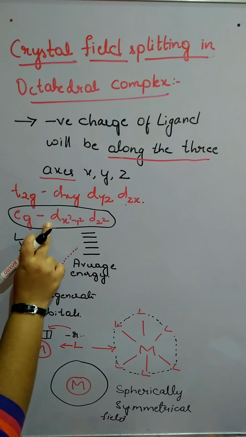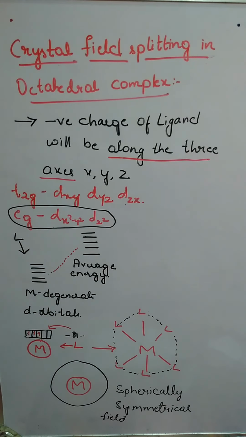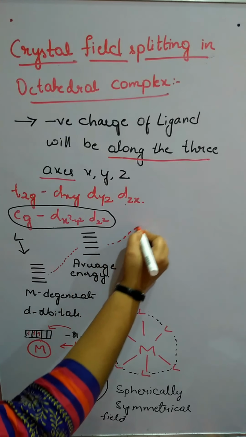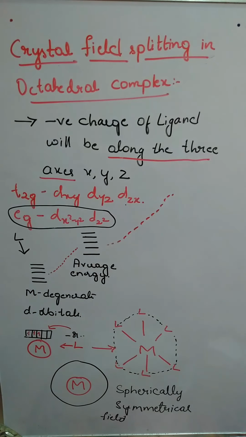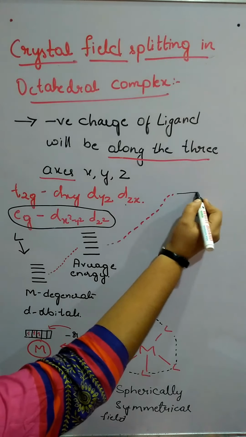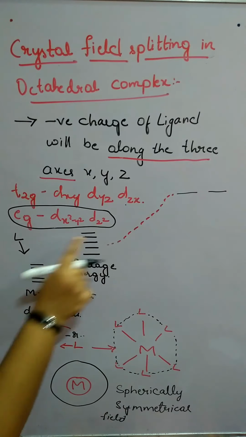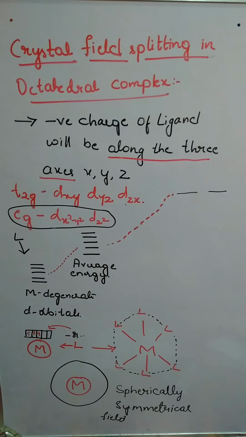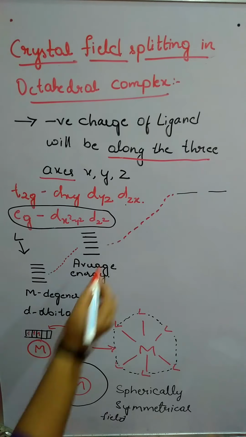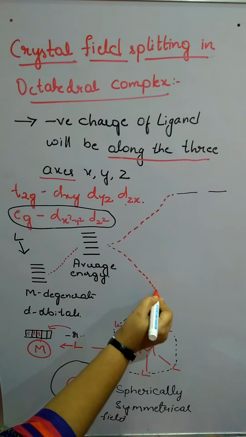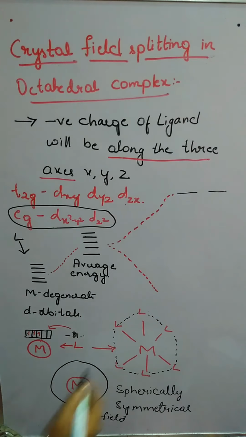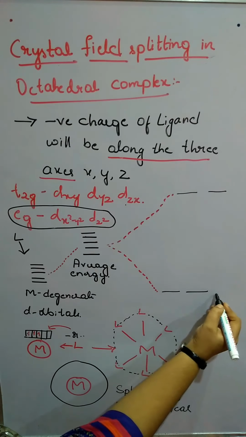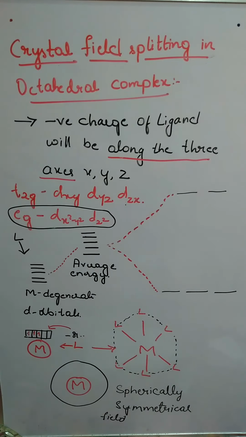If they experience more repulsion, they show a large amount of energy. So two orbitals have increased in energy, and the remaining three experience less, so their energy will be lower.